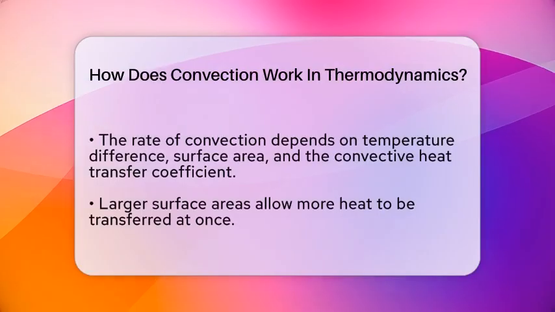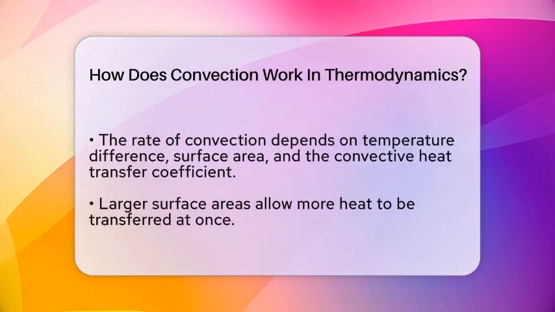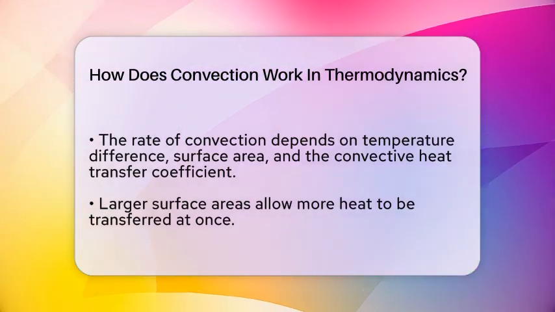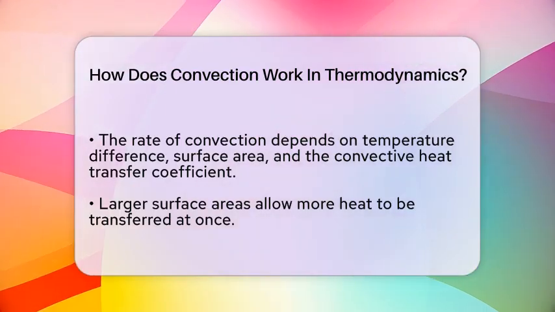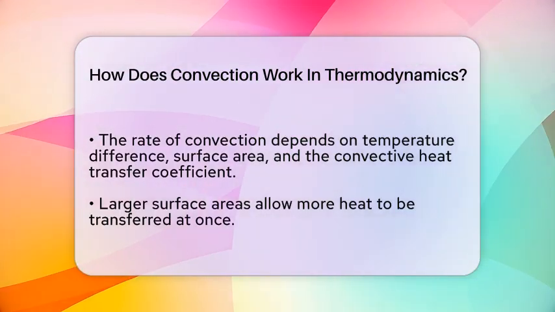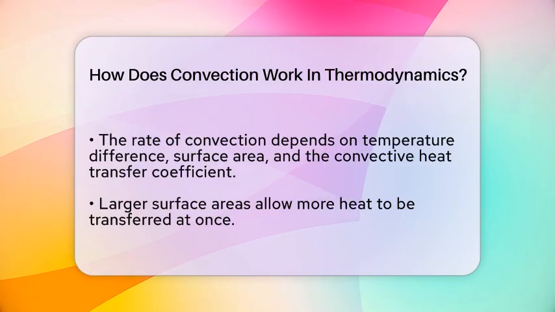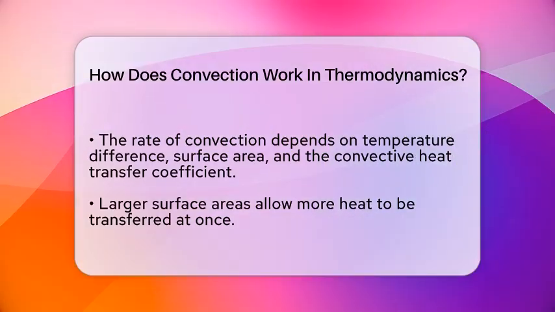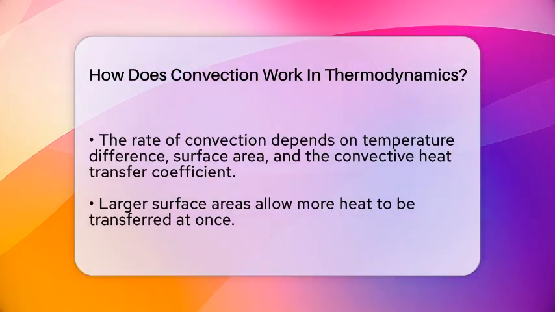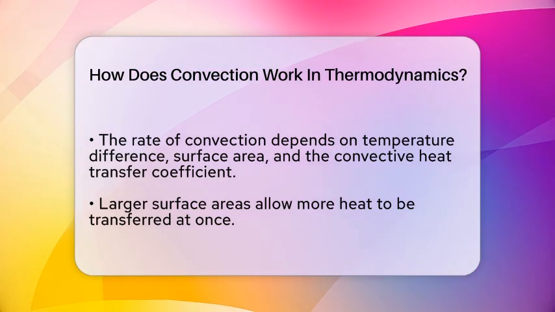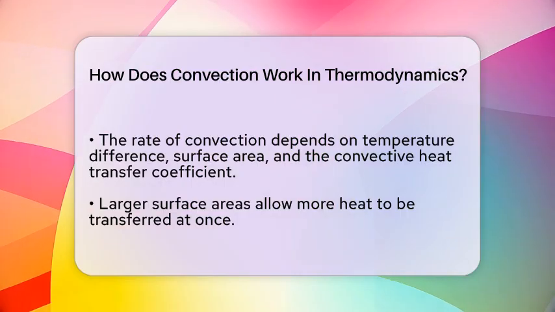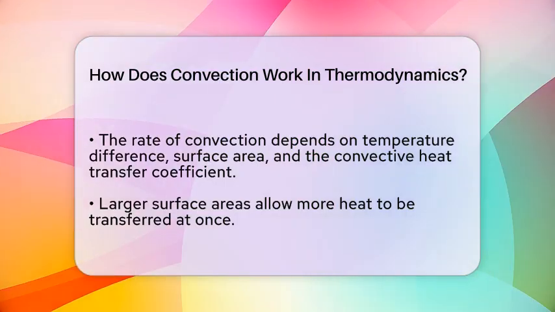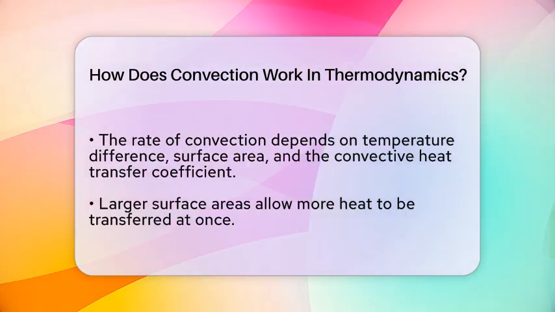The speed of heat transfer by convection depends on a few key factors. The bigger the temperature difference between the surface and the fluid, the faster the heat moves. The size of the surface area involved also matters. Larger areas allow more heat to transfer at once. Another important factor is the convective heat transfer coefficient, which depends on the properties of the fluid and how it flows. This coefficient tells us how effectively heat is transferred.